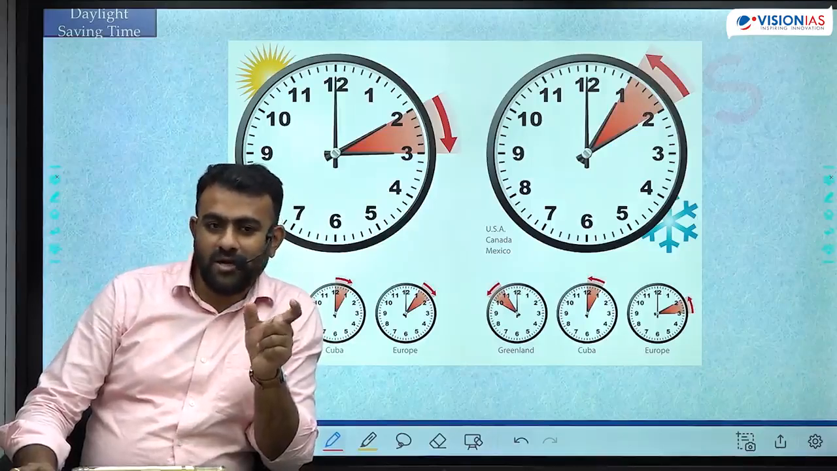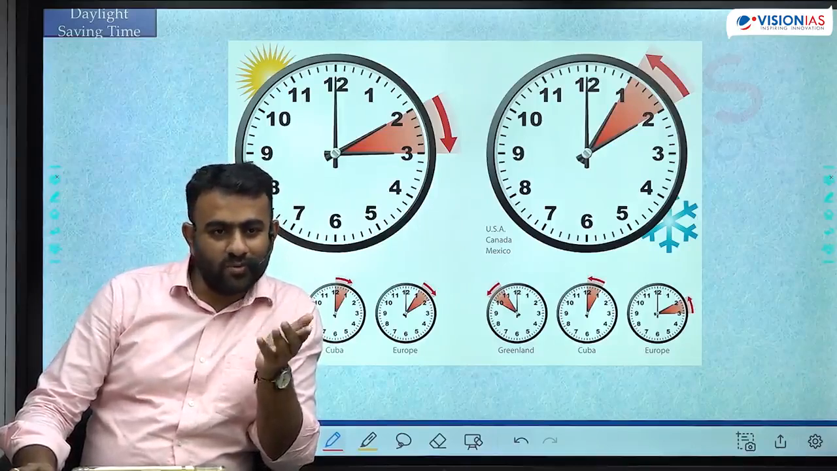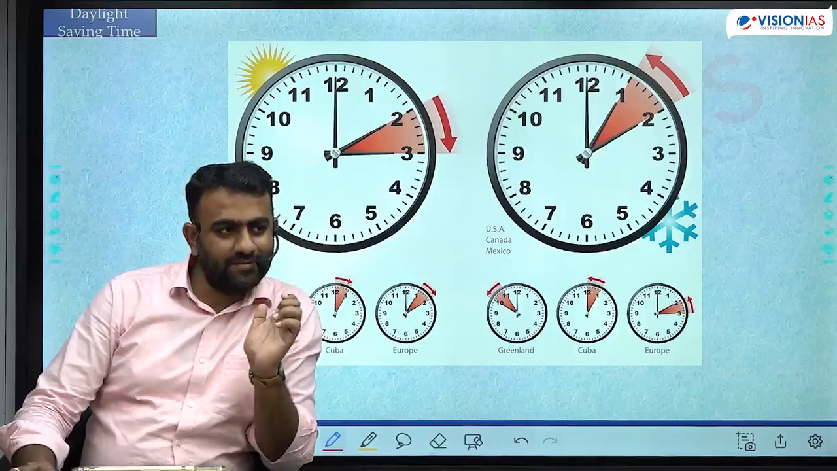5 to 7 आपका sunlight तो बचता है. Now you have 2 hours of productive time. You'll spend not only productively, you will also reduce the electricity.